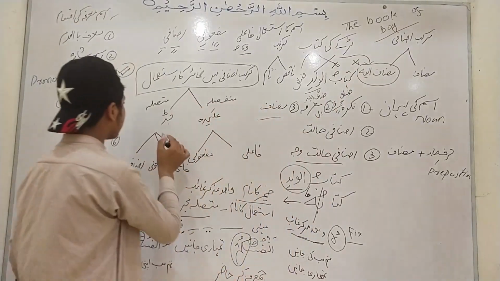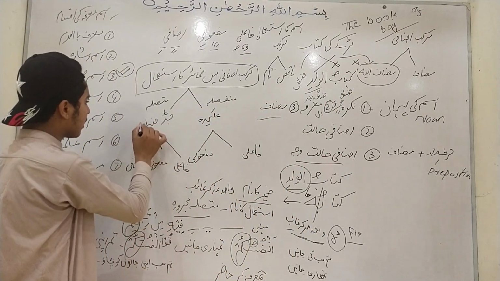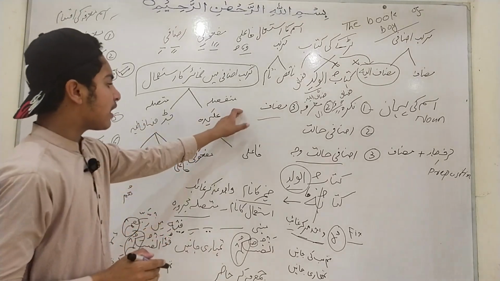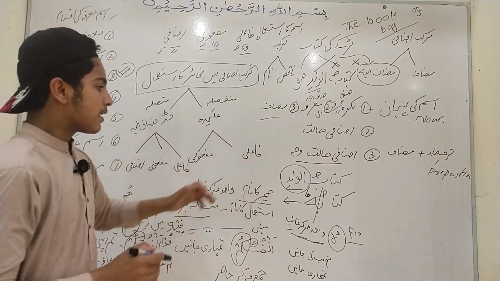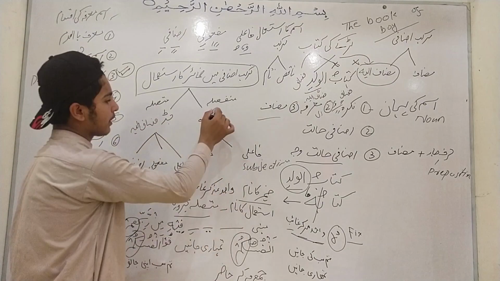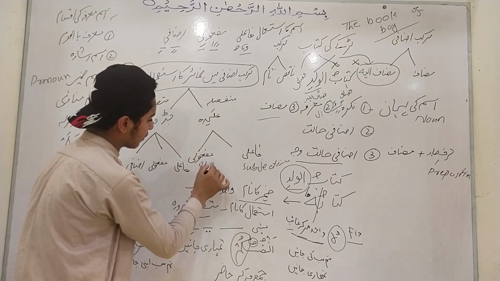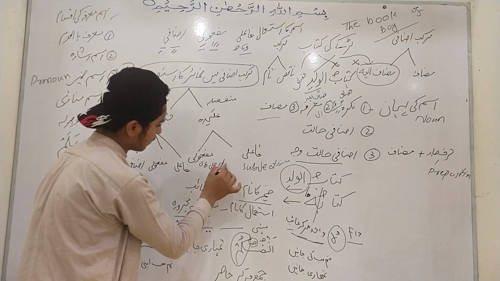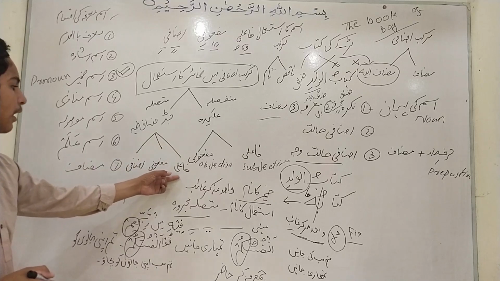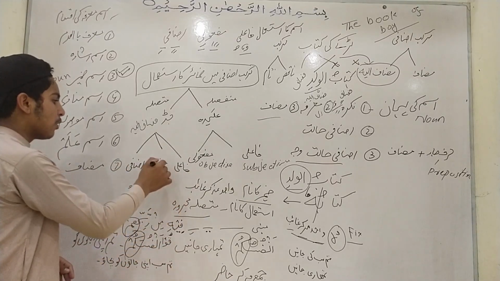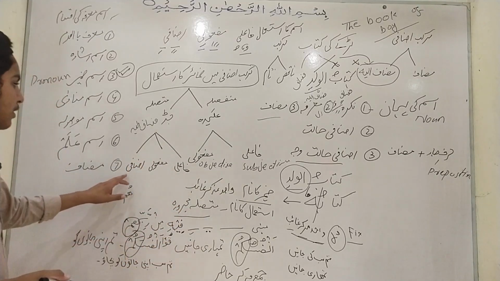Muttasila will come on the place of muzaf ilay. Munfasila will come in two conditions: the subjective case, fa'ili, and the objective case, mafuli halat. And muttasila will come in all three conditions: subjective, objective, and genitive or possessive case.